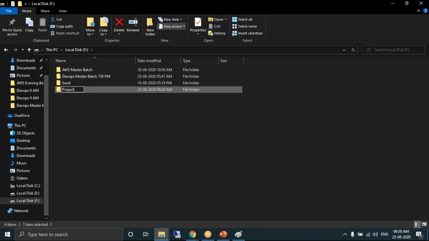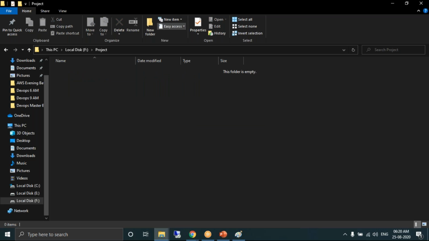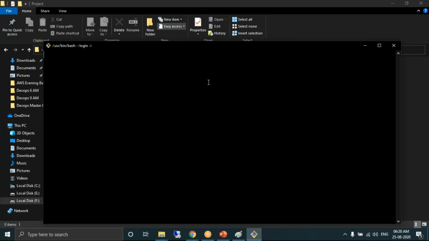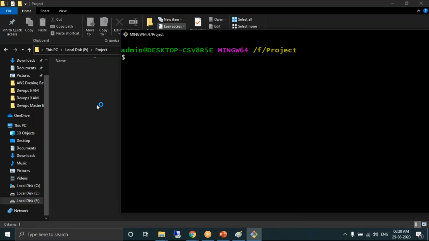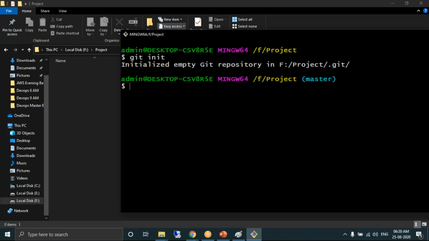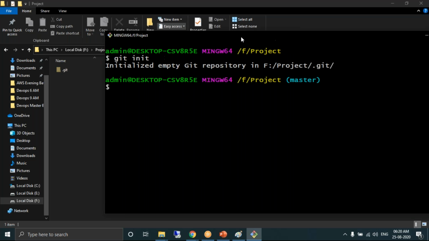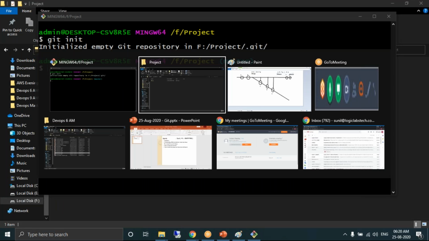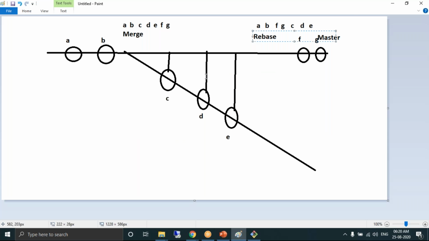Creating a new folder. What is the terminal? Git Bash. I am a developer, so I want to save the source code in the project folder. So I open the terminal from here and I write a command called git init, and that is converted into the working directory. Look at the series of steps I need to do.